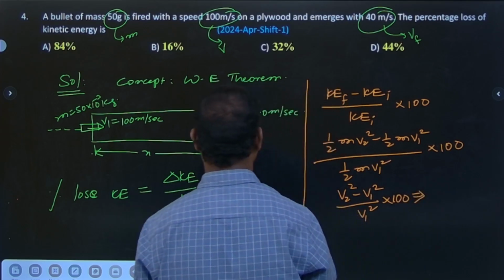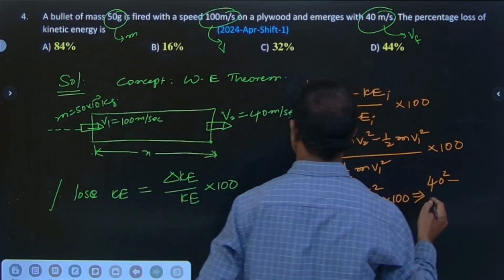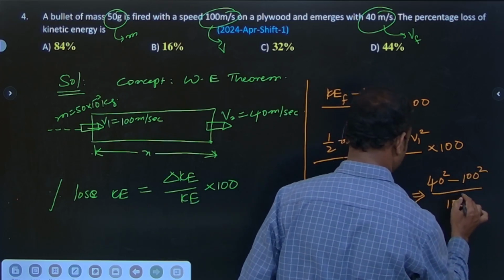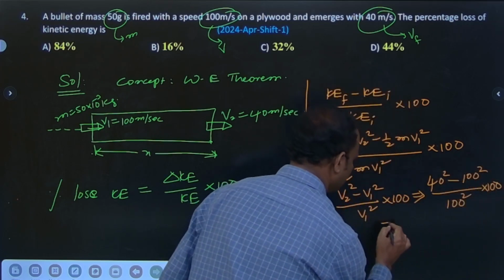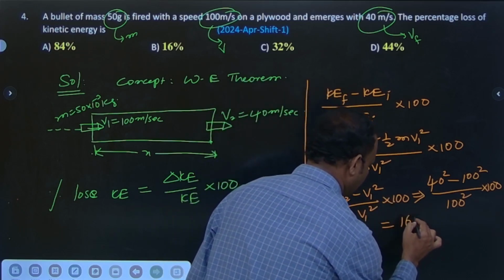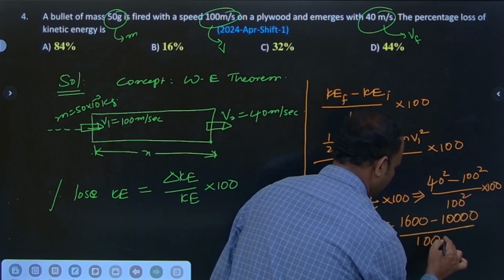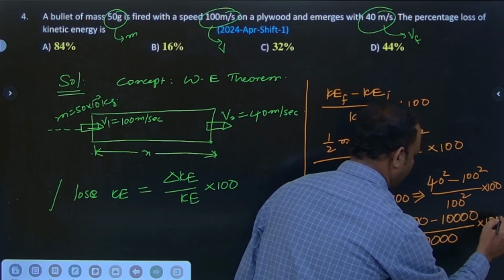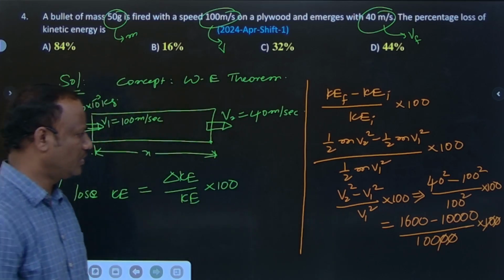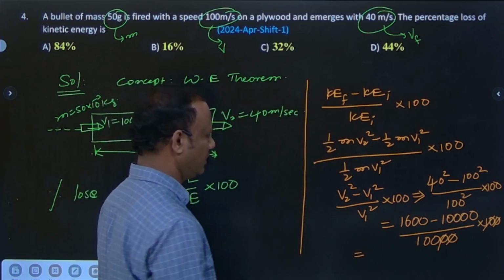So what is v2 square? V2 is 40, so 40 square minus v1 square, which is 100 square, by 100 square into 100. This is equal to 40 square, which is 1600, minus 10,000, by 10,000 into 100. Okay, so 10,000 minus 1600. Then what do you say?